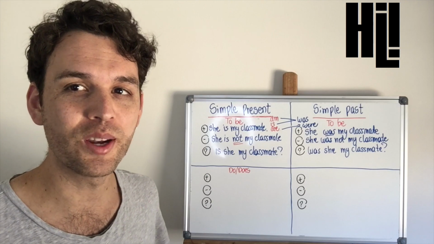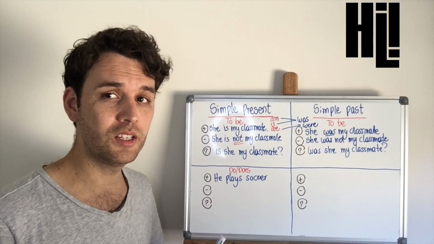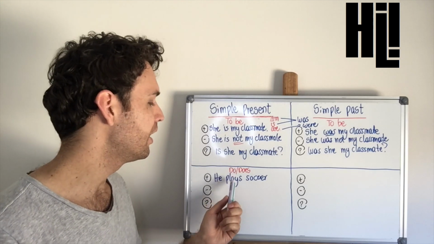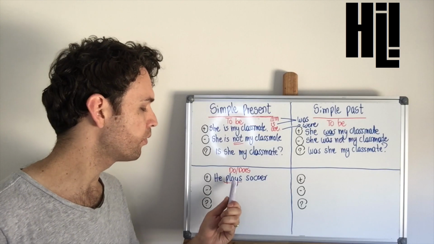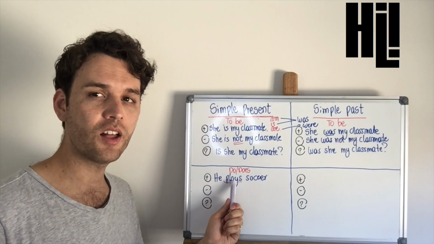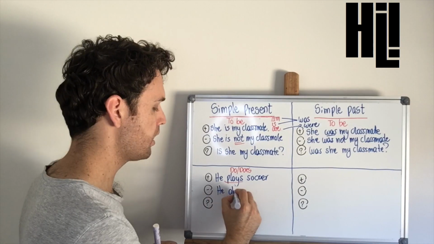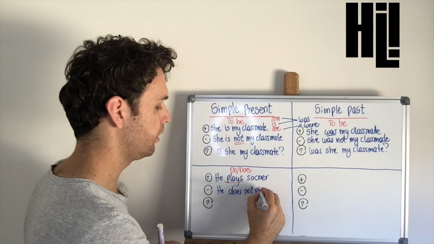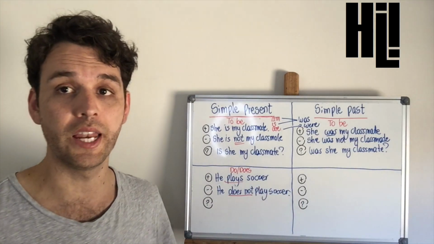I am going to give you an example. He plays soccer. In this sentence, we do not need to use the verb to be. What we need is to use another verb, play. But what happens when we want to transform an affirmative sentence into a negative using any other verb? In these cases, we will need to use an auxiliary verb. He does not play soccer. In this case, we use does in the negative form.